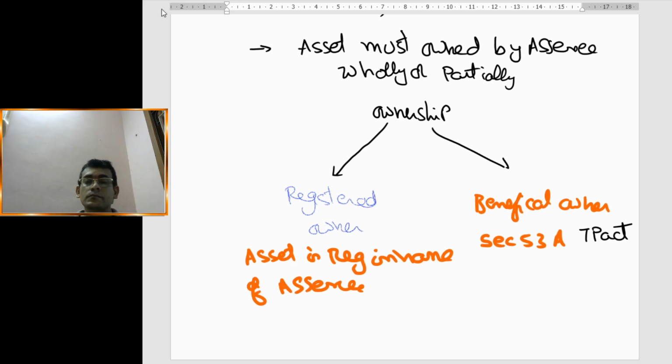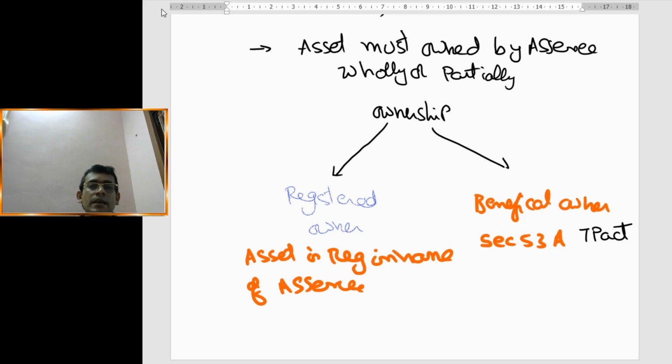Who is called a beneficial owner? For that I need to understand what section 53A of the TP Act says.